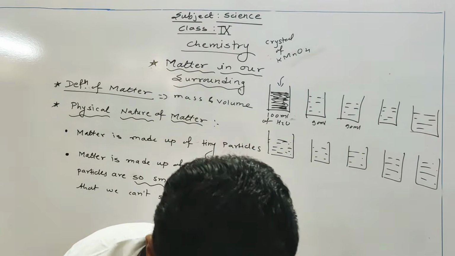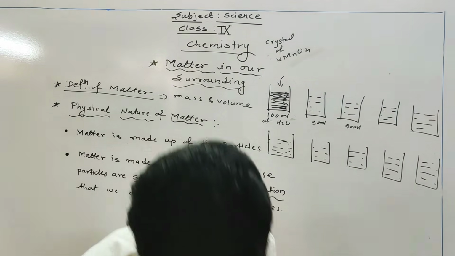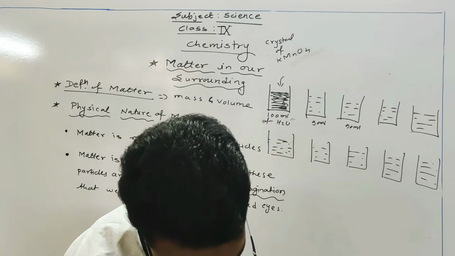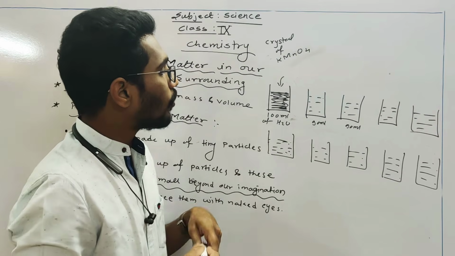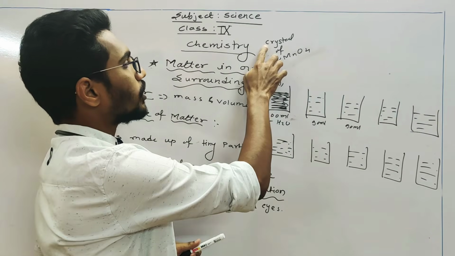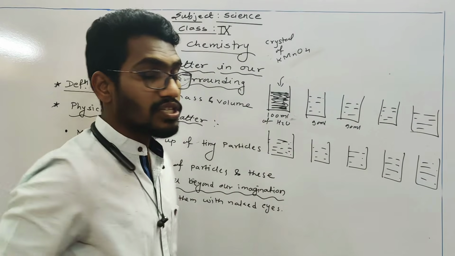You will get the particular color. The whole water becomes colorful when we add the crystal of potassium permanganate.